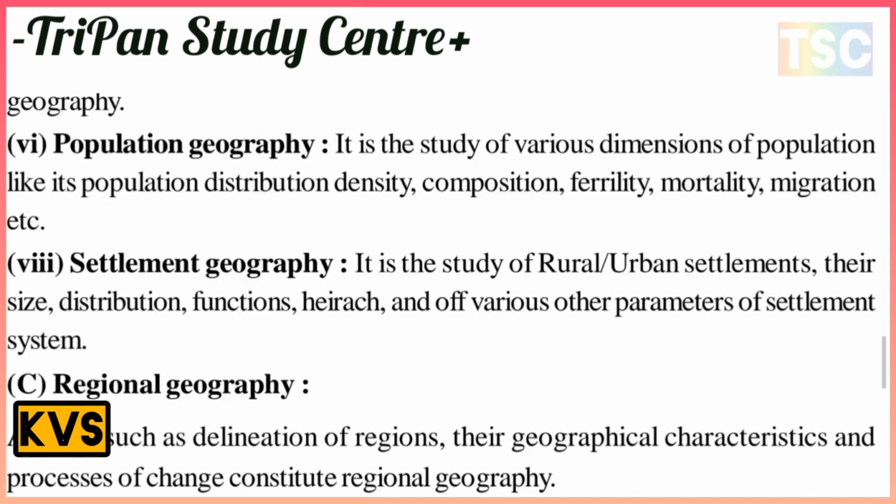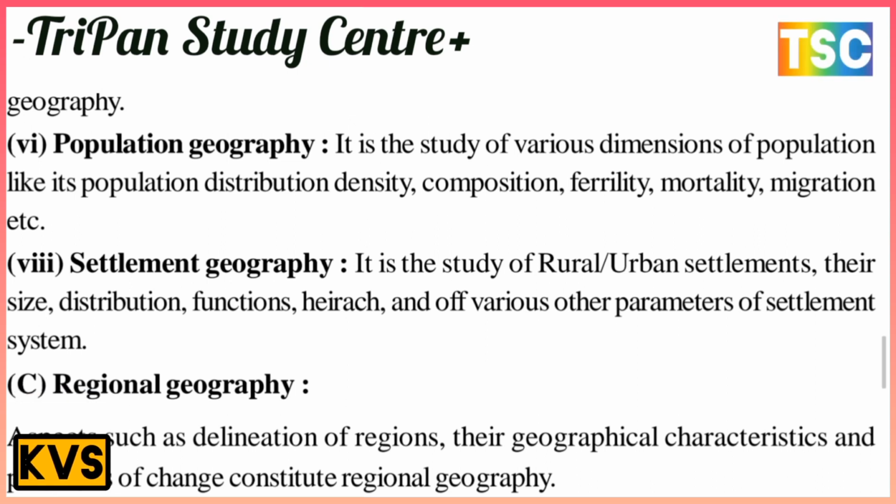The next is population geography, the study of the various dimensions of population: distribution, density, composition, fertility, mortality, migration, etc. And the next is settlement geography. It is the study of rural and urban settlements and their size, distribution, function, hierarchies, and various other parameters of settlement as a system. And the last is regional geography, in which geographically characterized regions and the processes of change constitute regional geography.